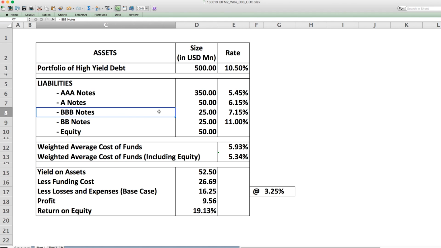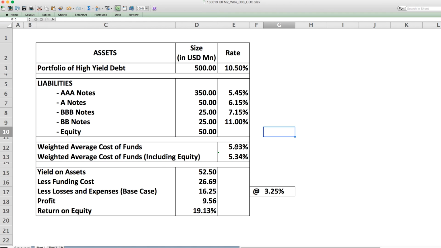Triple B notes 25 at 7.15% coupon, and double B notes 25 at 11% coupon. Now the sum of these adds up to 450, and there is an equity tranche of 50 which has no guaranteed return, because all the profits that accrue will go to the equity holders, which in this case would be the CDO manager or his sponsoring company.